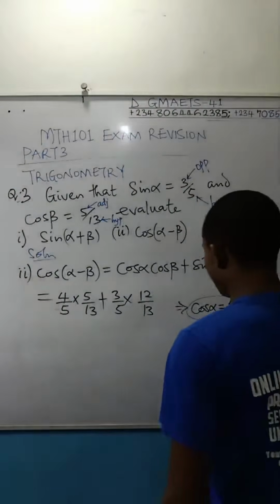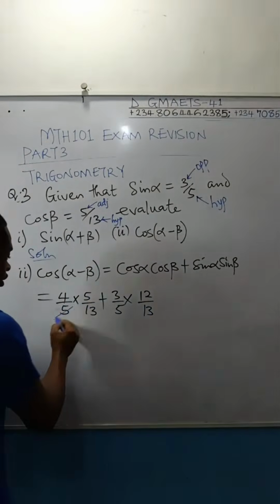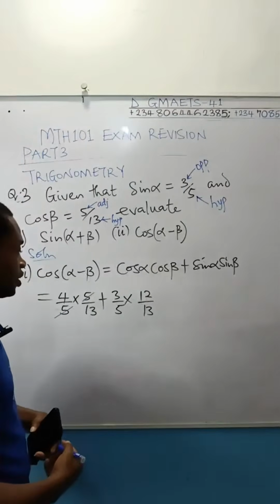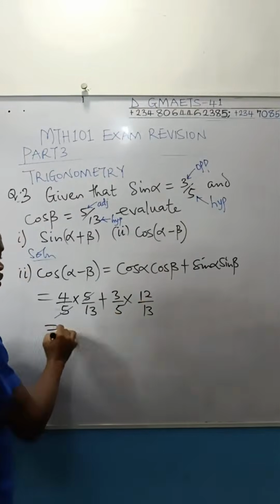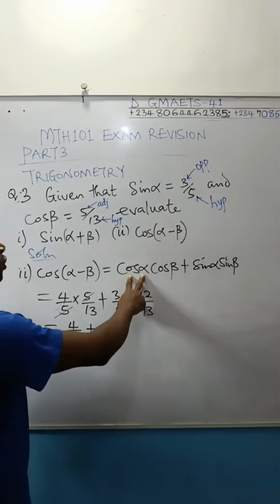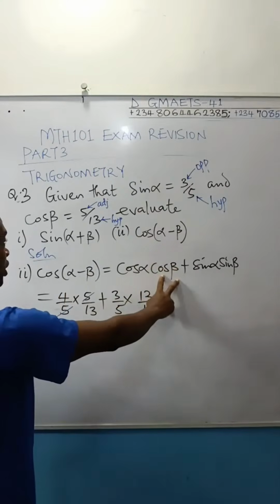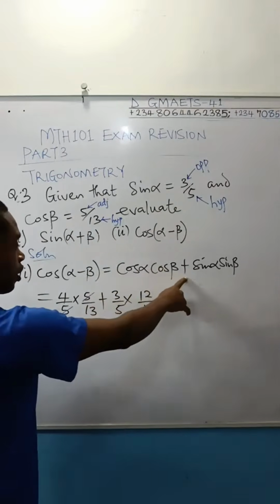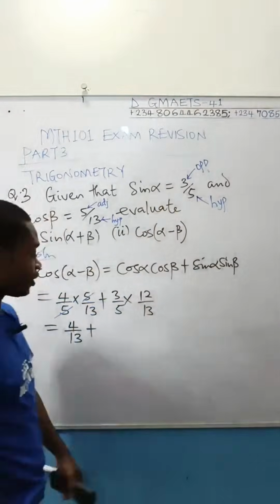So we have to simplify the expression we now have. Again, you notice that this and this will go off, and you are left with 3 over 5 times 12 over 13. Nothing can reduce here. So this is going to be 4 over 13, and then plus, I hope I made no mistake in the substitution. Let's check. Cos alpha, I've wiped it. 4 over 5 times cos beta, 5 over 13. Then plus sine alpha, 3 over 5, and then times sine beta, which is 12 over 13.